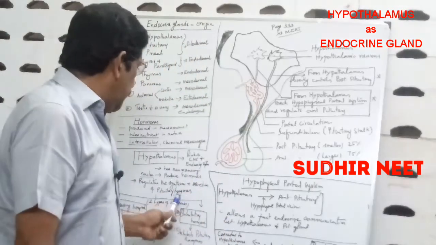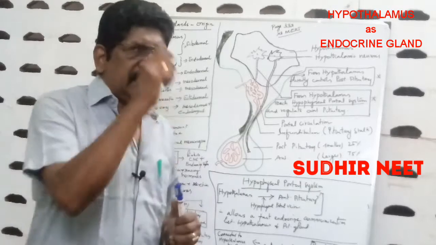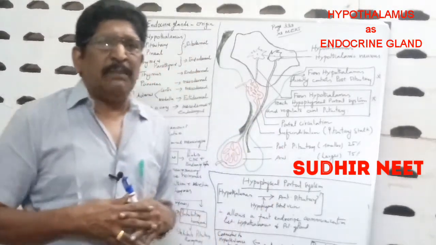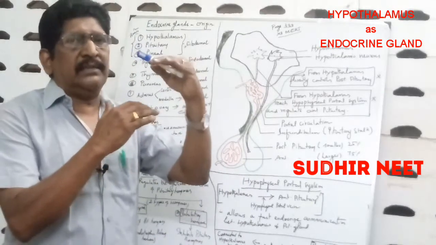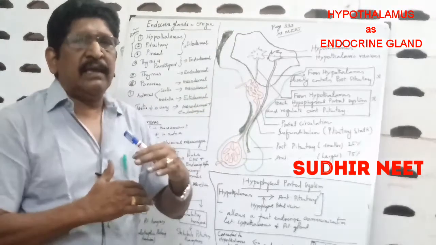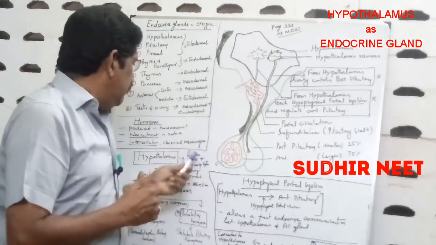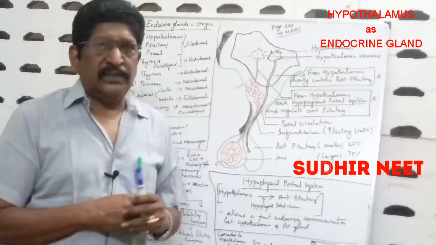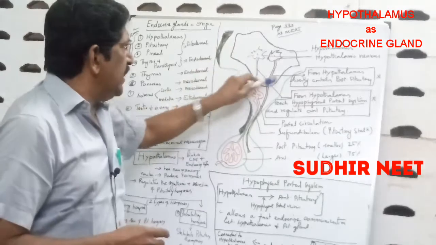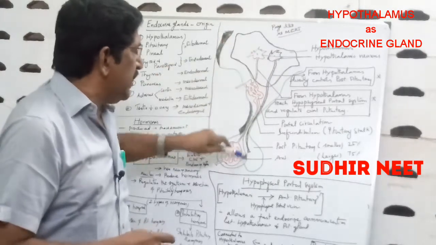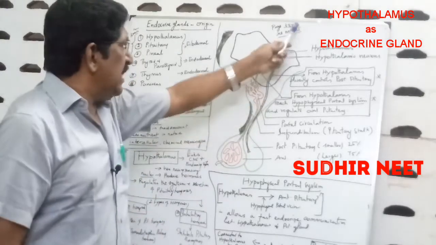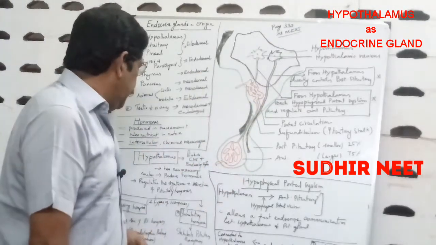The hypothalamus is a part of the brain that links the central nervous system and the endocrine system. This region is the link between the brain and the pituitary.